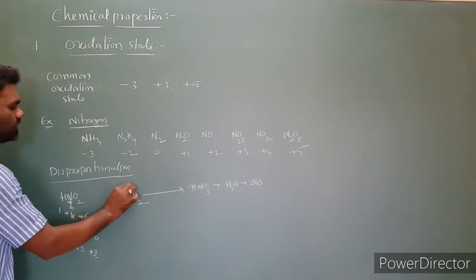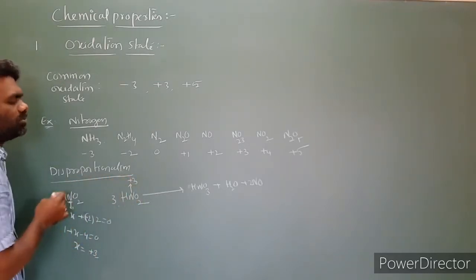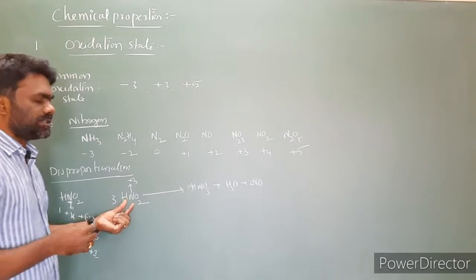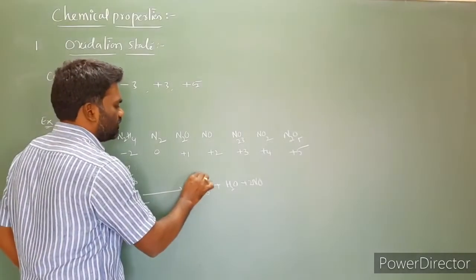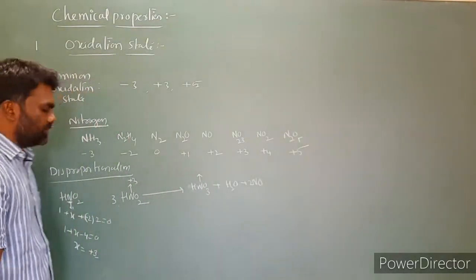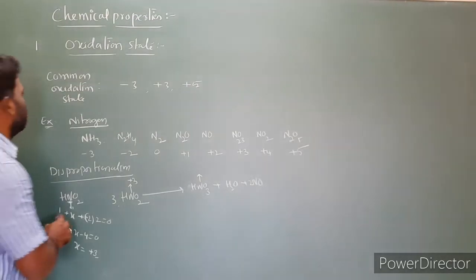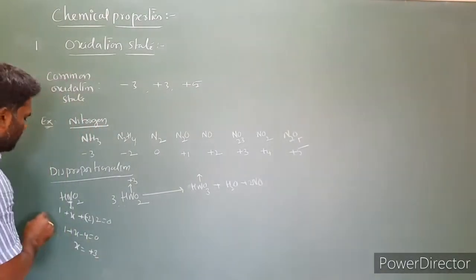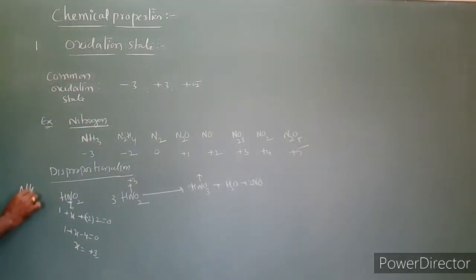So here nitrogen has a +3 oxidation number. For HNO3, what is the oxidation number of nitrogen? In a similar way we have to find it out, so I'm taking HNO3 again.